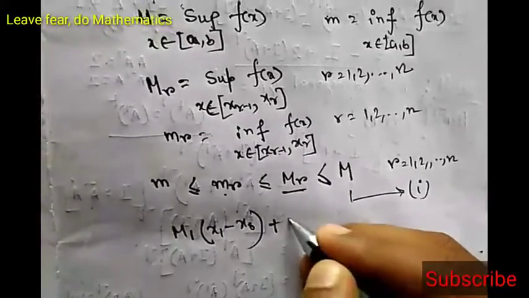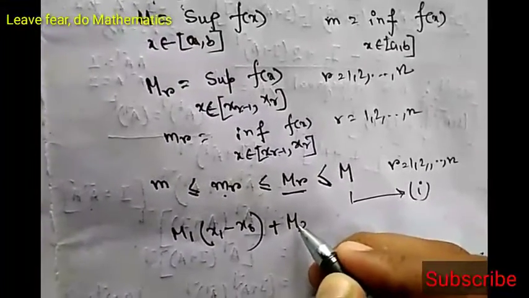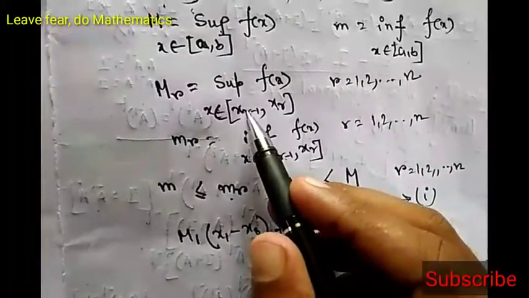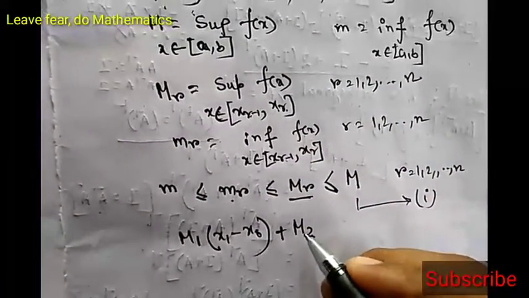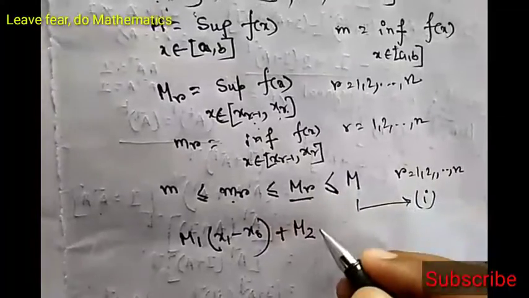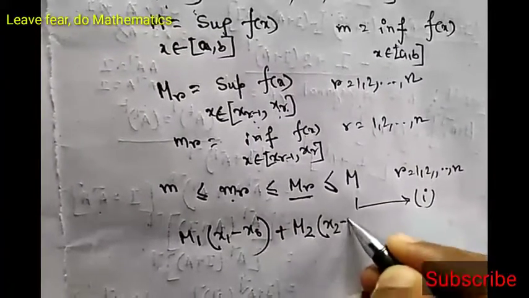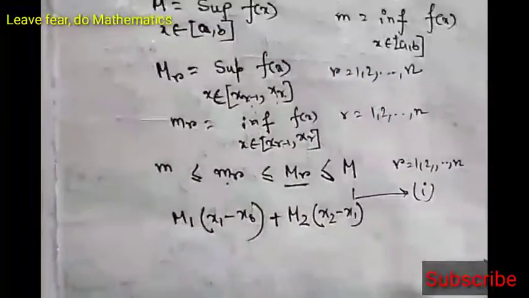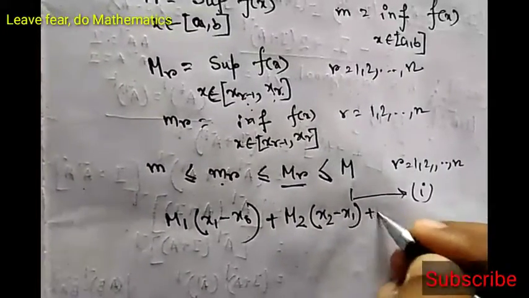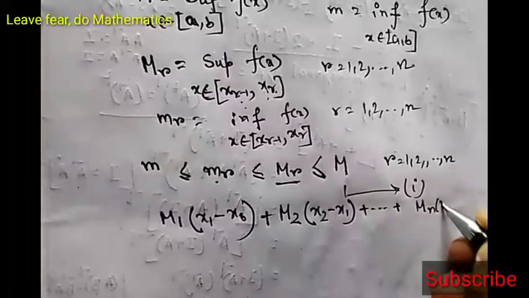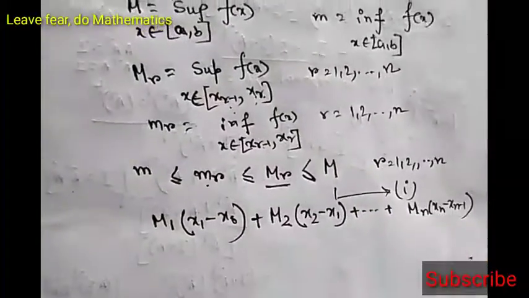Similarly, add M2 times x2 minus x1, where M2 is the supremum in the interval x1, x2. Similarly we go up to Mn times xn minus xn minus 1, the length of the nth interval times the supremum in that interval.